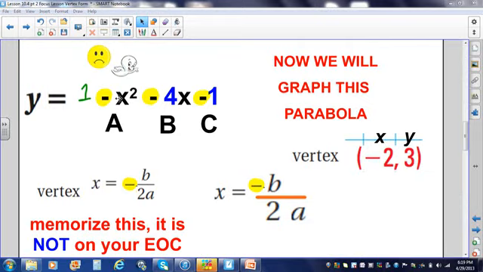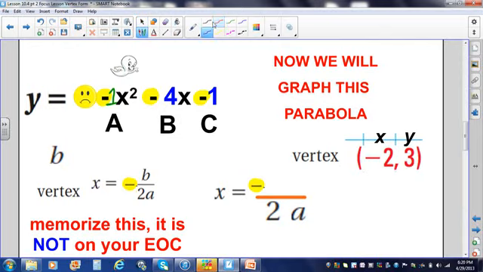In order to graph this parabola, we have to label our A, B, C. A is going to be -1, B is going to be -4, C is going to be -1. And before I even graph the parabola, I know it's going to open down, a frown, because this is negative. So B is -4. So take out B, plug and chug, put in -4. What?